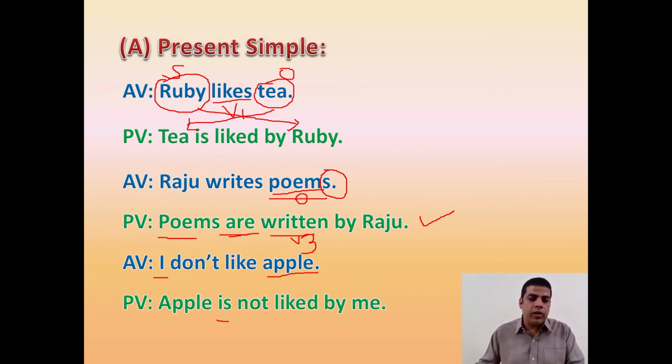What you have to do when you handle negative sentences is to just put the word not in between the auxiliary verb and the main verb. So the V3 liked is there, the auxiliary verb is. So in between that you have to put the word not. So the answer is going to be apple is not liked by me. That will be the right answer.